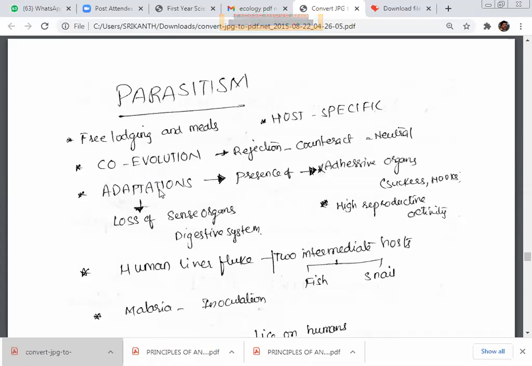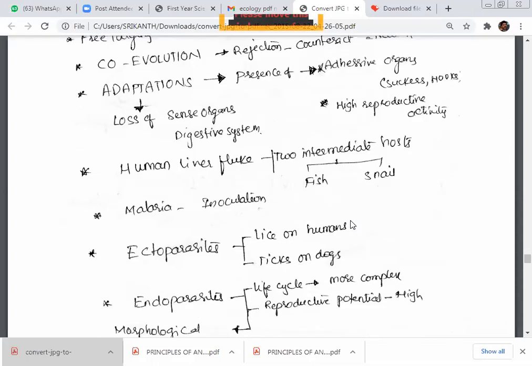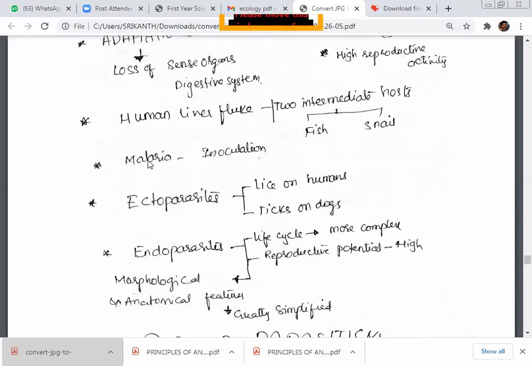Adaptations. Parasites have many adaptations: the presence of adhesive organs like suckers and hooks, loss of sense organs and digestive system, and high reproductive activity. Some examples are a complex life cycle, as in the human liver fluke with its intermediate hosts, fish and snail; malaria spread through inoculation by the female Anopheles mosquito; and ectoparasites living on humans, ticks, and dogs.